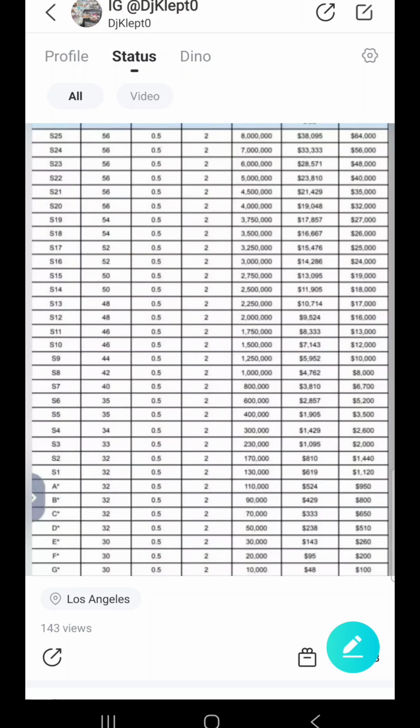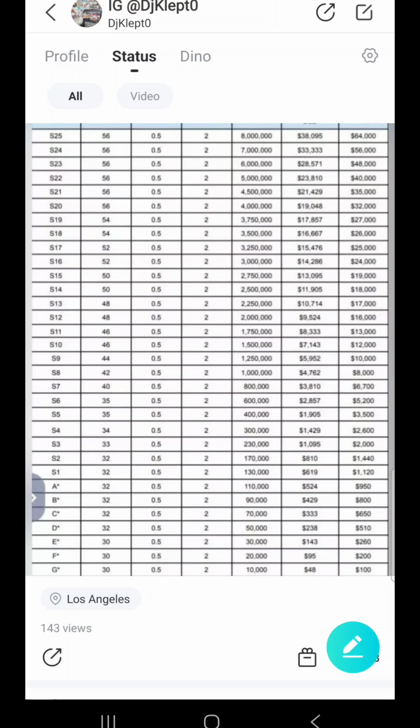Any gifts you get throughout the month, you get to keep. You can cash out once a week. So, let's say you received 8 million beans in gifts and you wanted to cash out everything, you can do that. And at the end of the month, you would still get paid $64,000. You are not paid based on the amount of beans that you keep throughout the month. You're paid based on the amount of beans that you make throughout the month. And the hours that you complete is what guarantees the check.